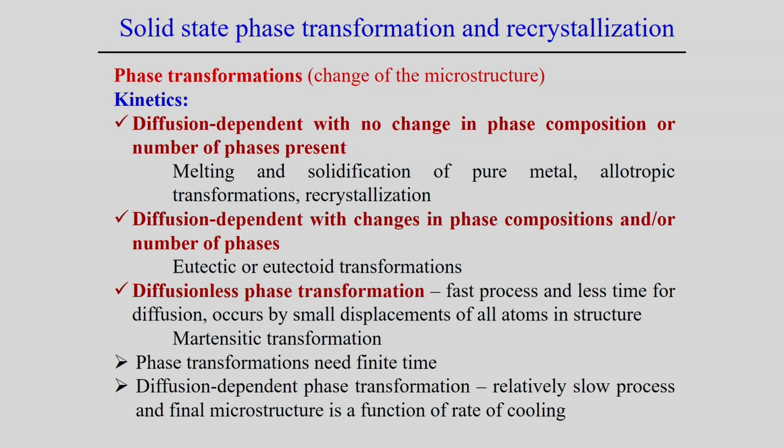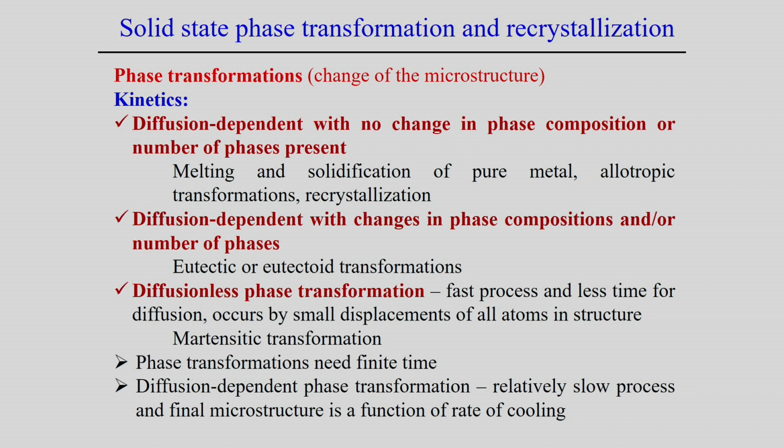Apart from that, phase transformation is mostly associated with the change of the microstructure. So, maybe the initial microstructure, after phase transformation, the microstructure can be different. But what are the kinetics? Kinetics already discussed, but we can further divide the kinetics of the phase transformation in another way also. First, look into diffusion dependent kinetics with no change in the phase composition or number of phases present. That is one kind of kinetics, and we can take the example of melting and solidification of a pure metal. That also is a transformation of one phase to another phase, liquid phase to solid phase.